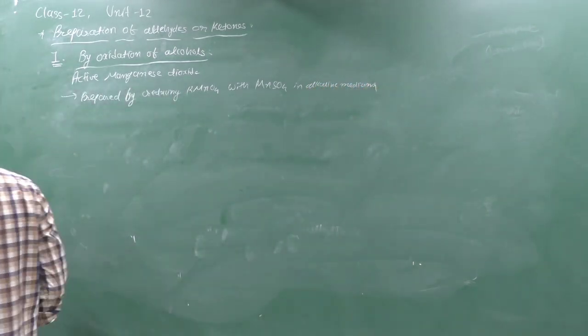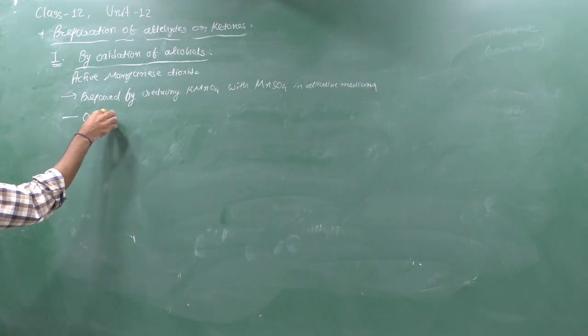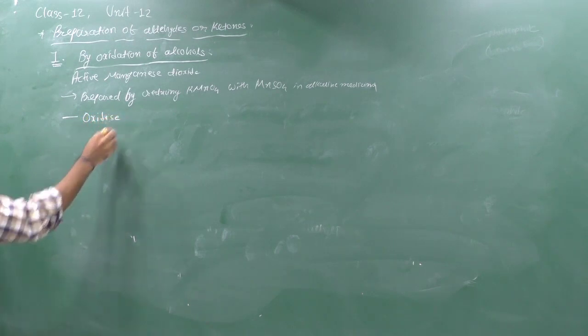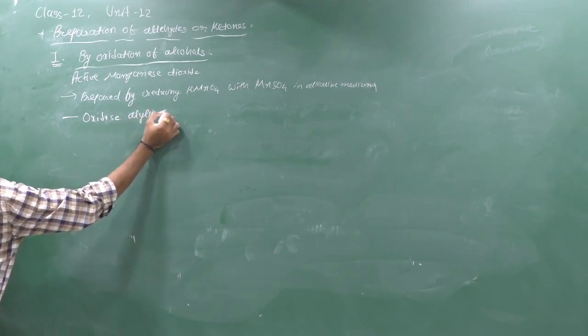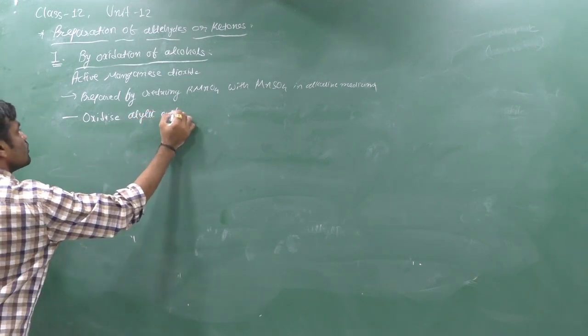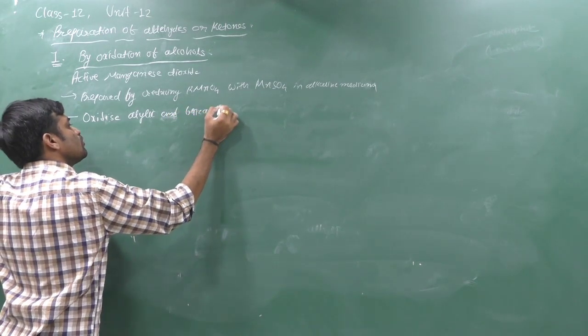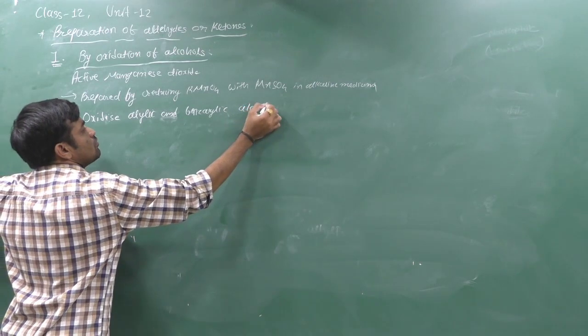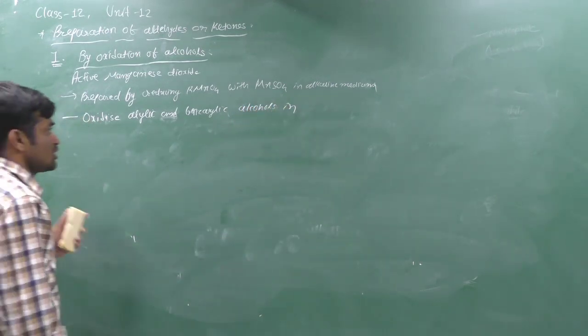Now what is the work which we can discuss here? Yes, it is also selective: it oxidizes allylic and benzylic alcohols in an inert solvent like CH2Cl2 and CCl4.